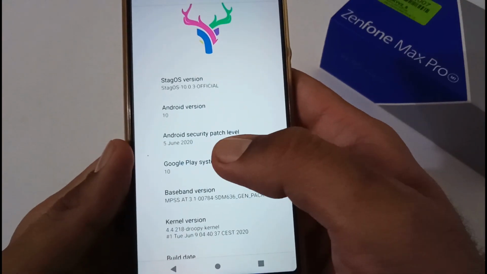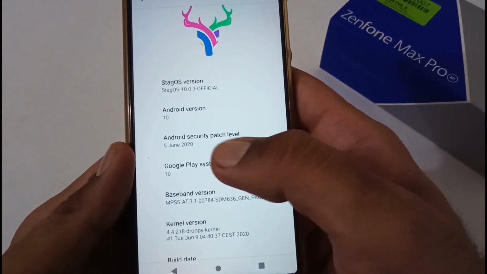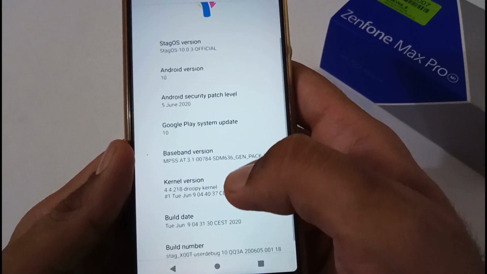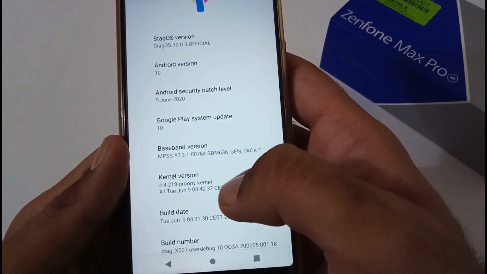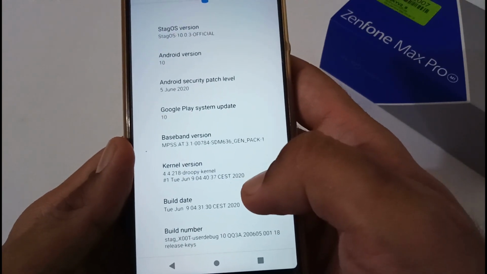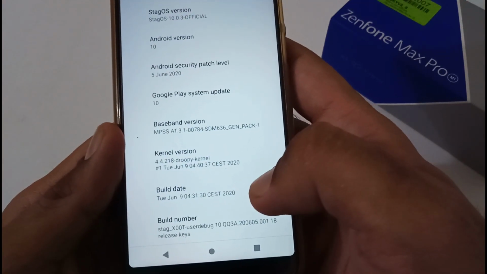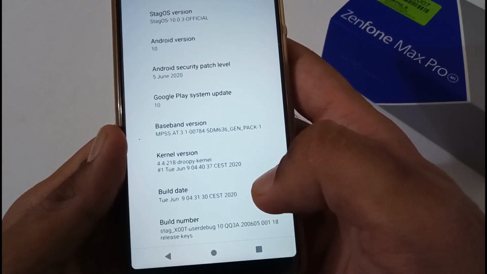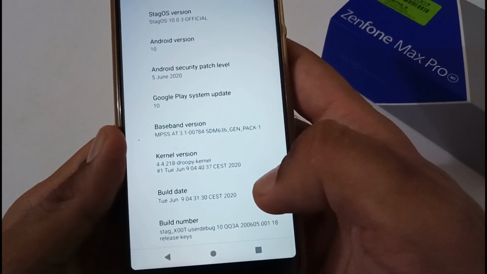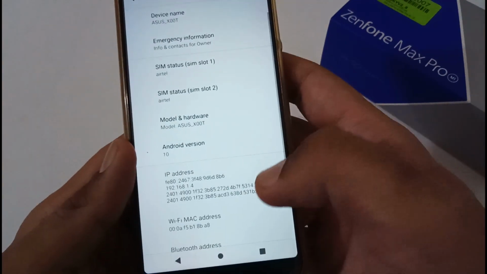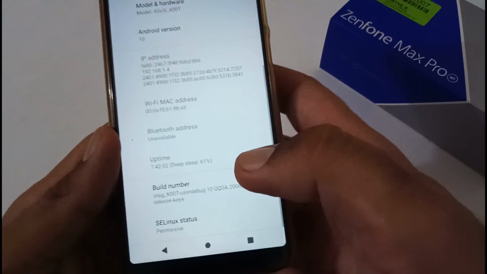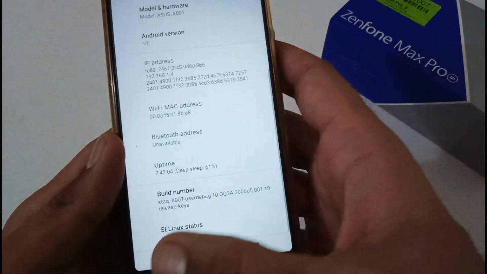On my screen you are able to view that Android security patch level is 5 June 2020 and a part of this kernel version is 4.4.218 Rupee kernel. Build date is of June 9 2020. A part of this is a build number that is Stag underscore X00T, then hyphen user debug and so on. And apart to this, in this particular ROM, the SE Linux status is permissive.